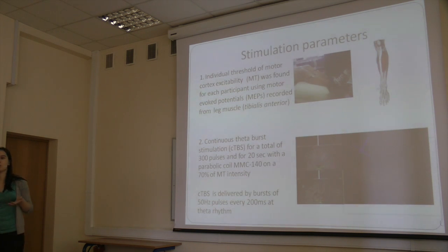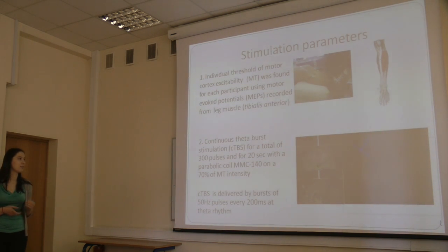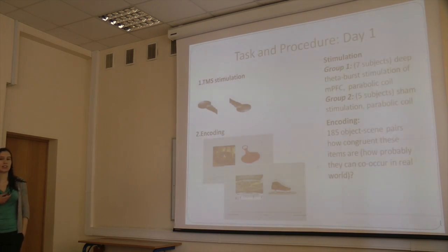We did it by recording MEPs from the leg muscle, because the leg muscle is represented deeper in the brain than the hand muscle conventionally used for this purpose. You can see the position of the electrodes. For interfering with memory processes, we used continuous theta burst stimulation for a total of 20 seconds, which was sometimes annoying for participants, but usually they could tolerate it.